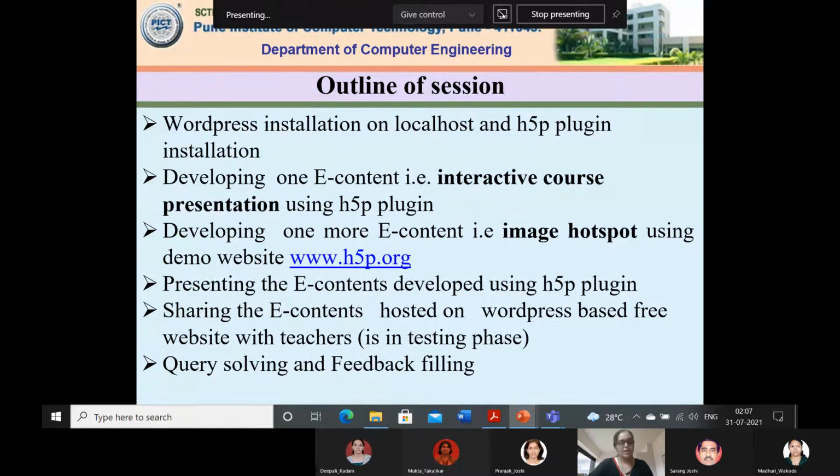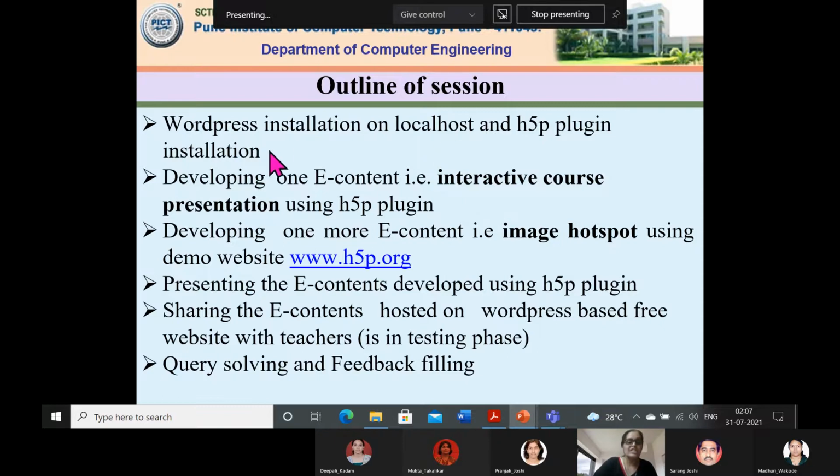I am sharing what I have explored with you all, teachers, to save your time. My efforts should be useful for you also in developing your interactive course, that is, interactive contents. That is also one of the objectives.